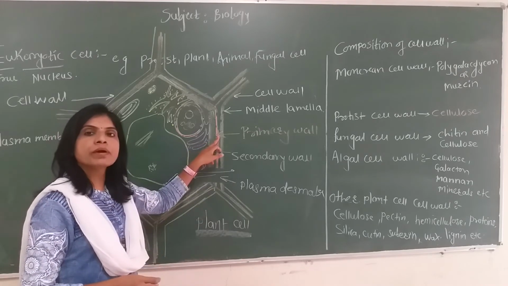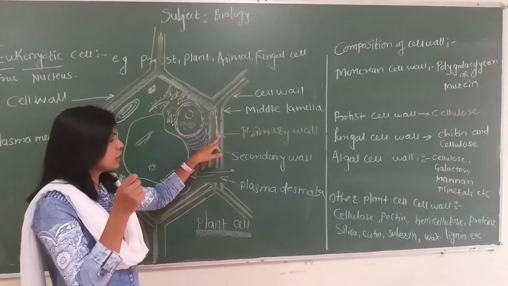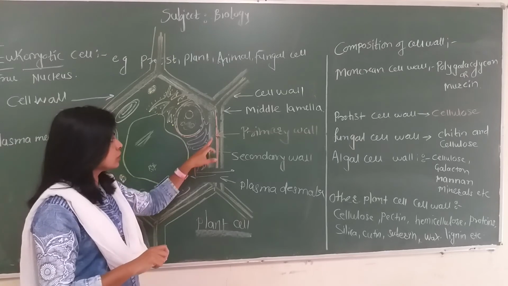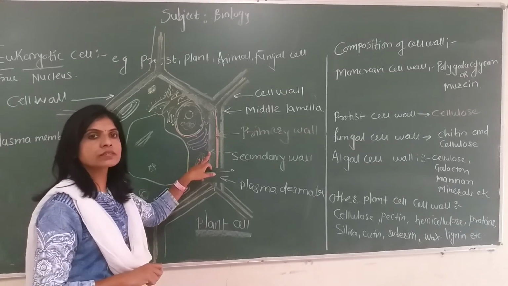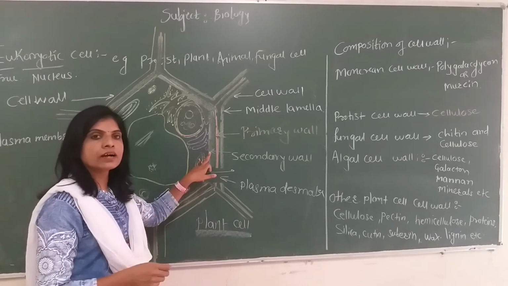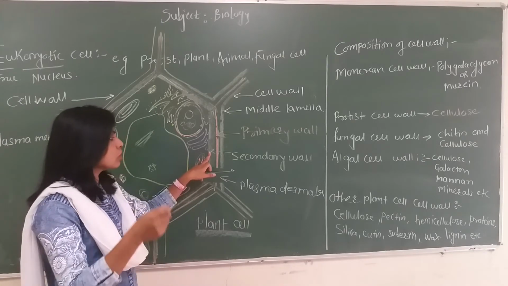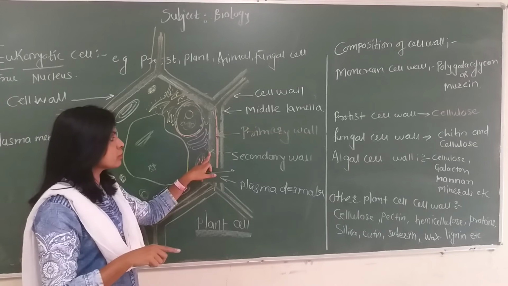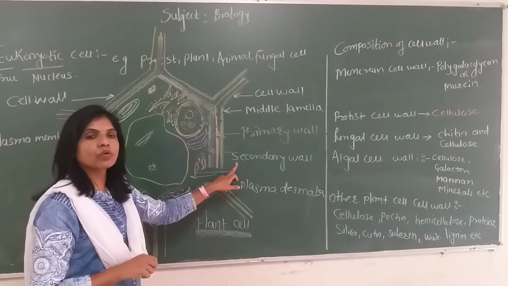When the cell matures, there is a deposition of substances such as cellulose, pectin, lignin, and silica inside the primary cell wall, and it gives rise to another layer inside the primary wall, called the secondary wall.